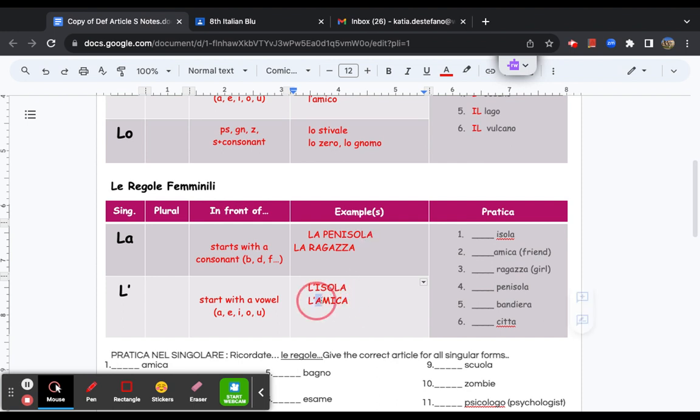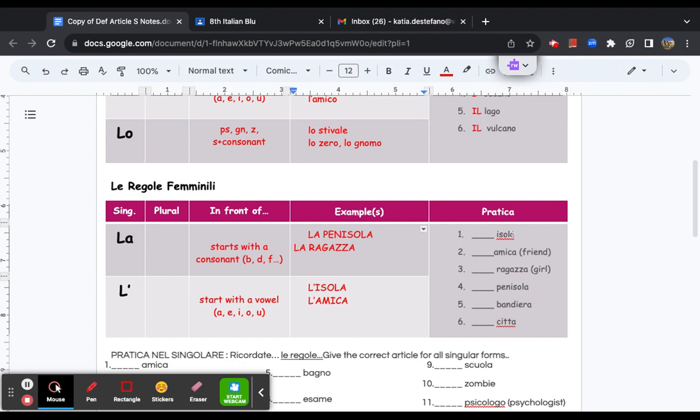And we have words that start with a consonant that have la in front, and l'apostrofo goes in front of words that start with a vowel as well. Now, ricordate, remember, this is weird in Italiano, but again, gendered words exist in languages other than Inglese. Languages like Portoghese, Portuguese, Francese, French, Spagnolo, Spanish, Tedesco, German, Albanese, Albanian, all have gendered words.